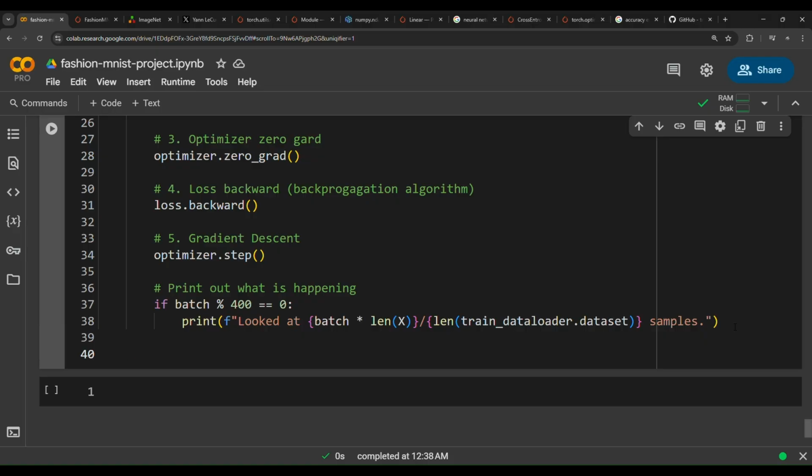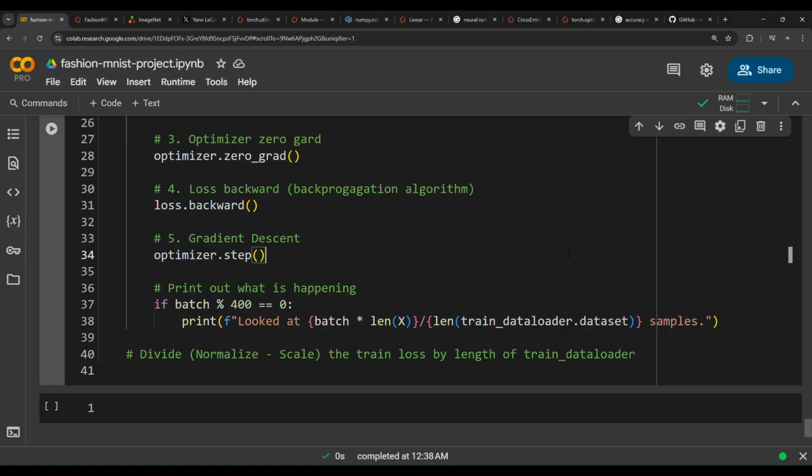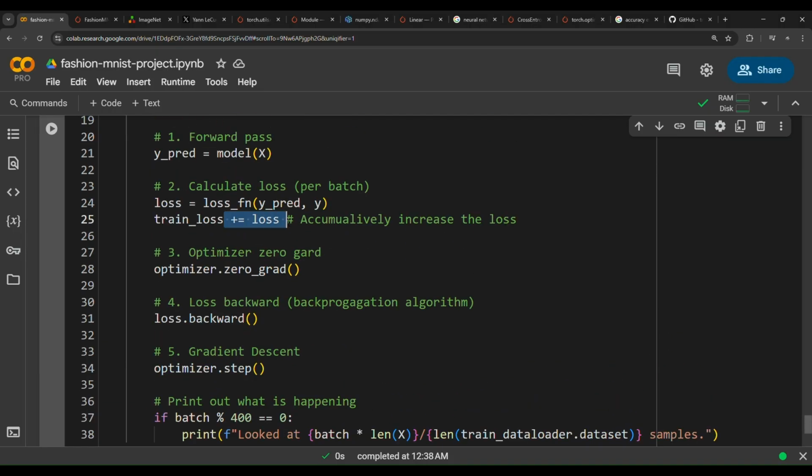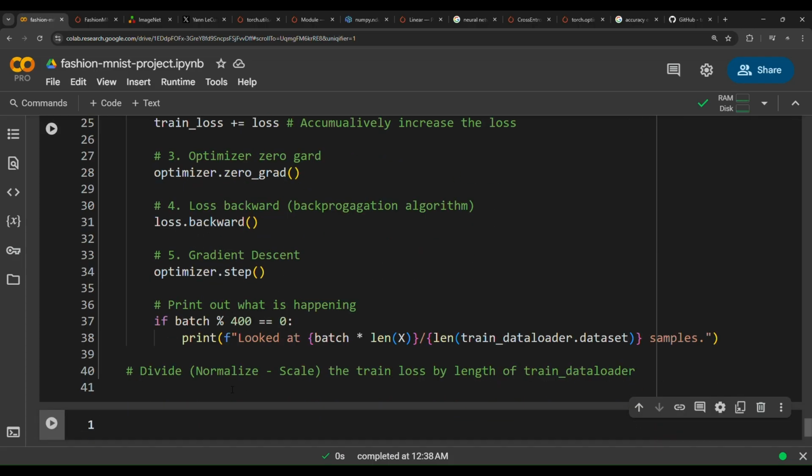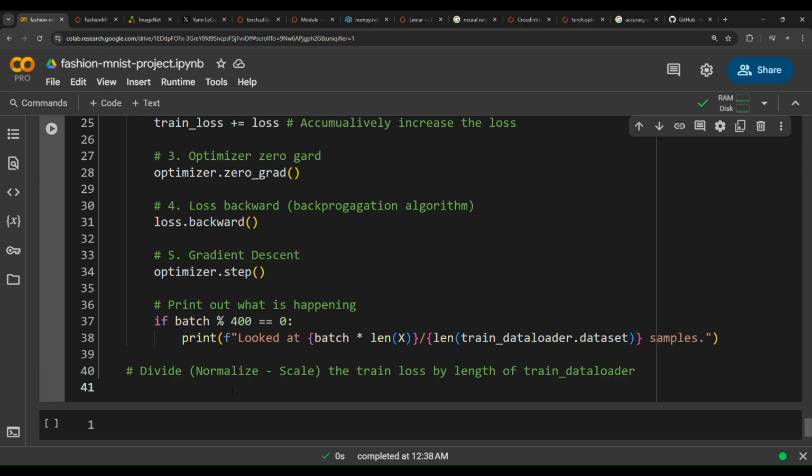And then we need to divide, normalize, you could call it scale, the train loss by length of train data loader. Because now we have increased the losses accumulatively, we will have a very high loss that doesn't represent the real loss of the model. So we need to normalize it, scale it to get a real view of the loss. So train loss divided by the number of batches.